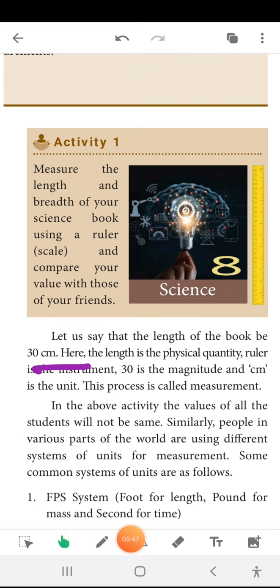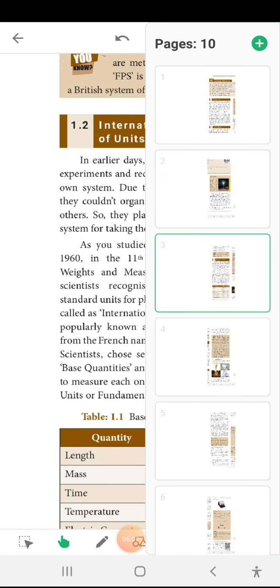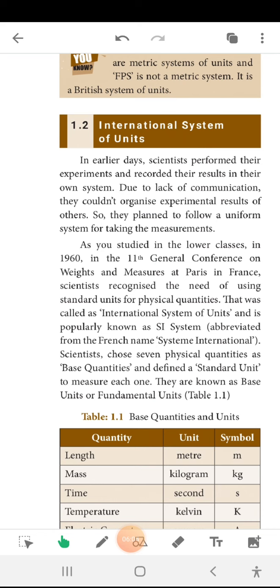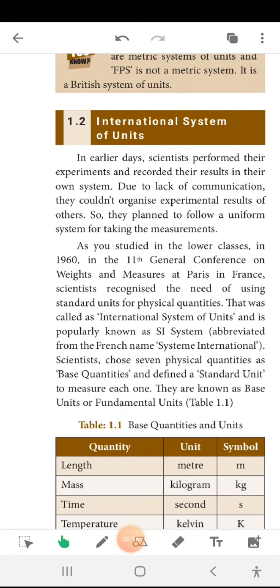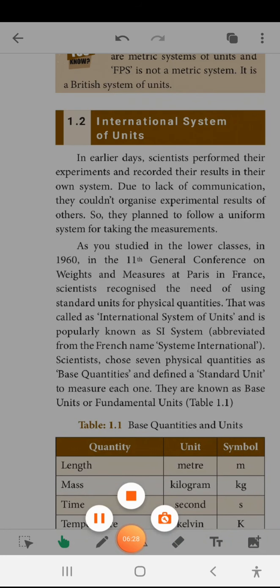In that way, in the world, some other places people may use some other units for measuring, that is FPS, MKS, and CGS. So different systems of measurements we are using. International system of units, what we need. Common system of unit for all over the nation to be measured is called the international system of unit, that is the SI system of unit.